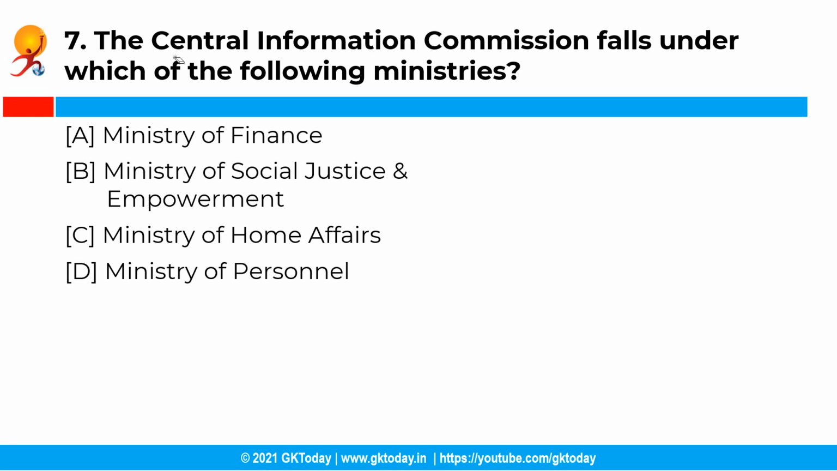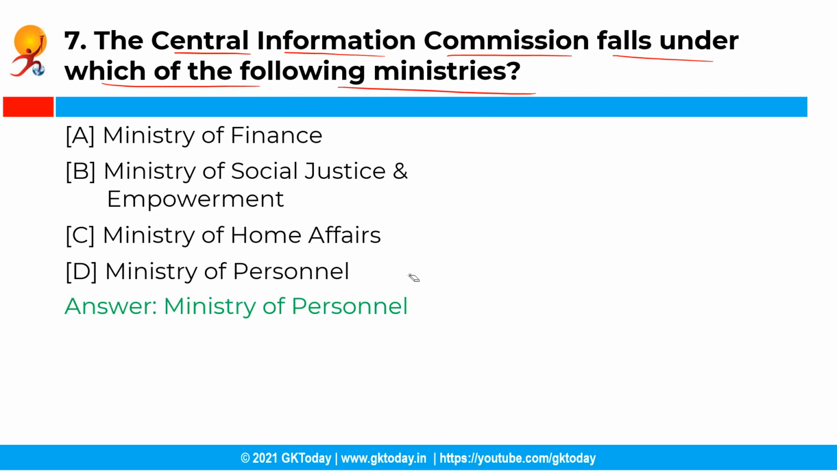Moving ahead with the next question. So the Central Information Commission falls under which of the following ministries? So you have the following options and the correct answer is option D, that is Ministry of Personnel. See, the Central Information Commission falls under the Ministry of Personnel and it is a high-powered independent body which inter alia looks into the complaints made to it and decide the appeals.